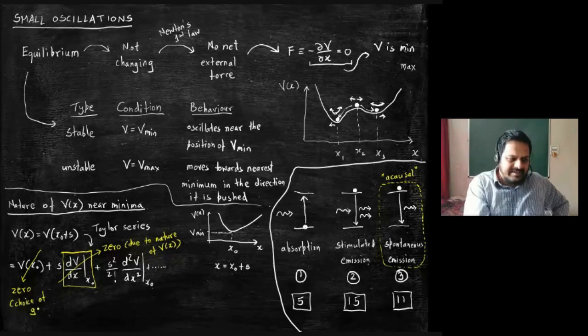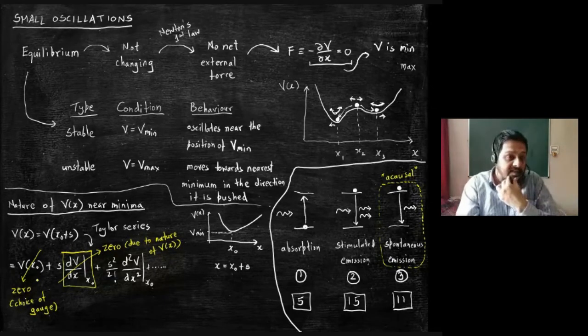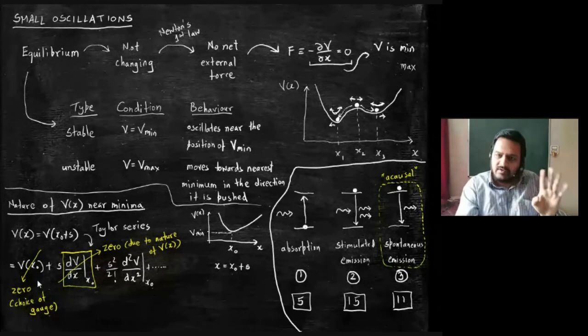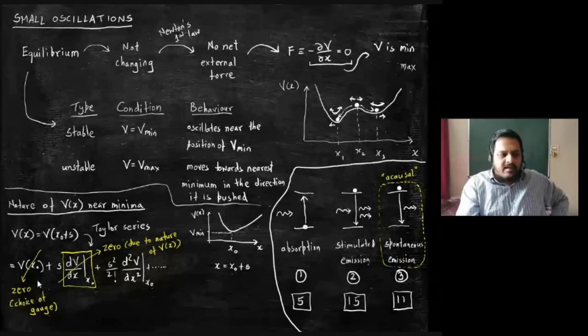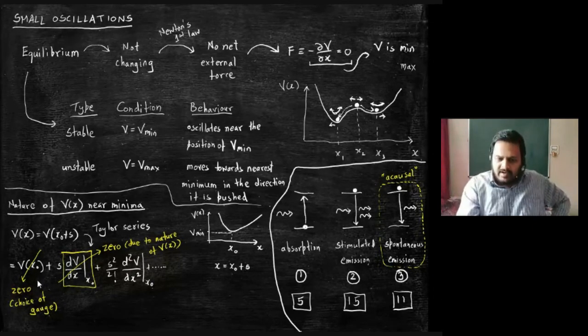Choice of gauge in this case is just a fancy way of saying that this is constant, its derivative with respect to x is going to be anyway 0, and therefore it is not a dynamically relevant quantity. It is not going to affect the dynamics of the system. When I write down the equation of motion, that v of x naught is not going to contribute.